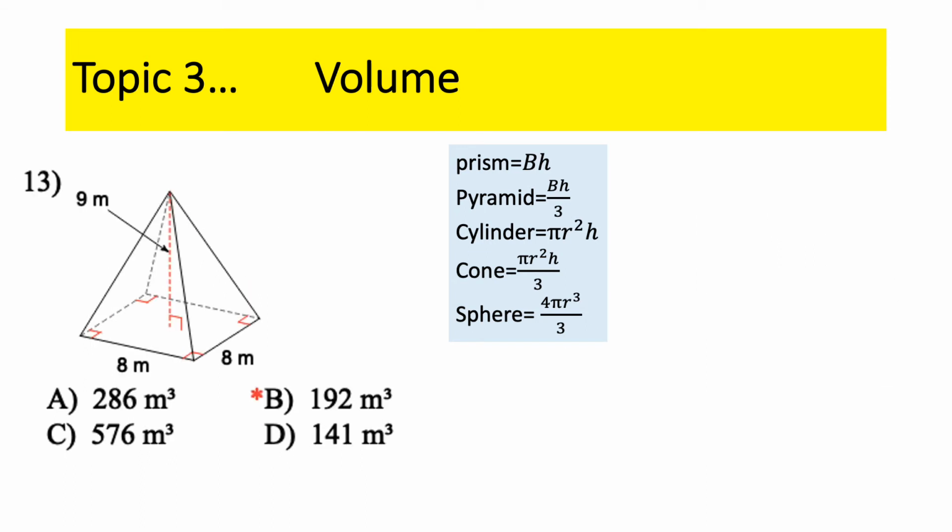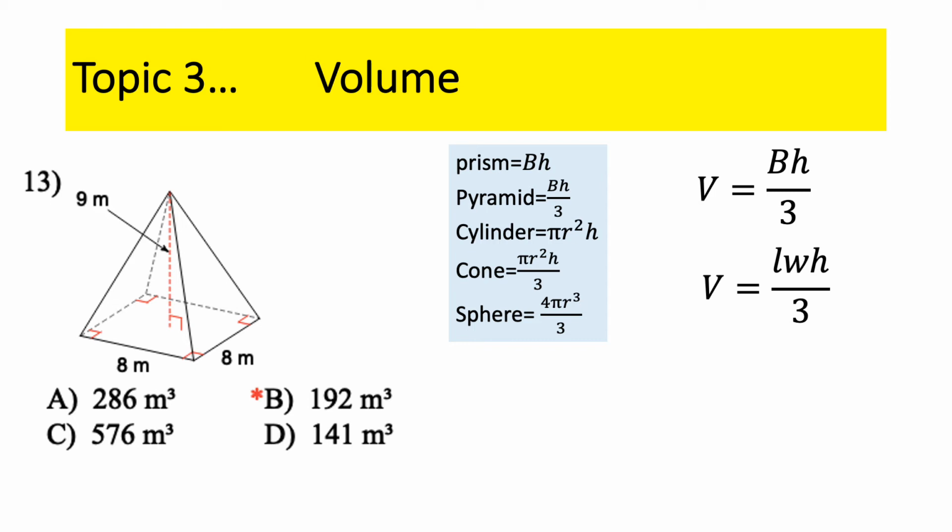Remember the video where the guy folded up 3 pyramids and made 1 cube? Basically, the formula for a square pyramid would be to take the formula for a rectangular prism and divide it by 3, which is why it says capital B H divided by 3. Once again, capital B stands for not base, but base area. The base here is a square, so length times width, times height.